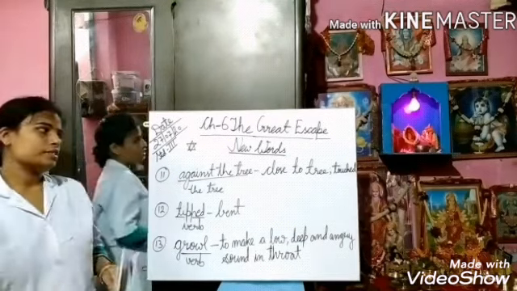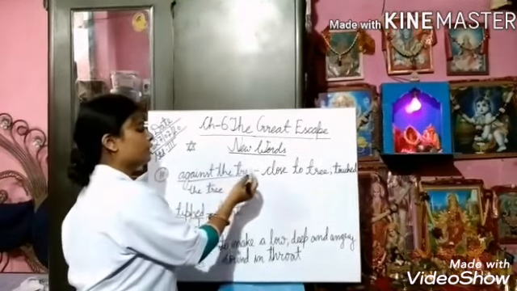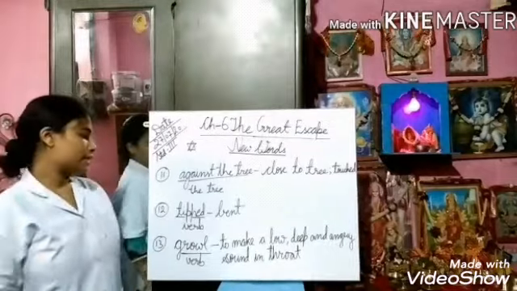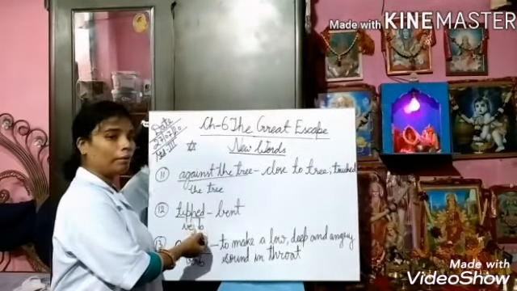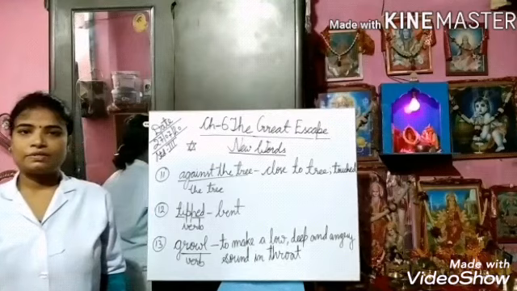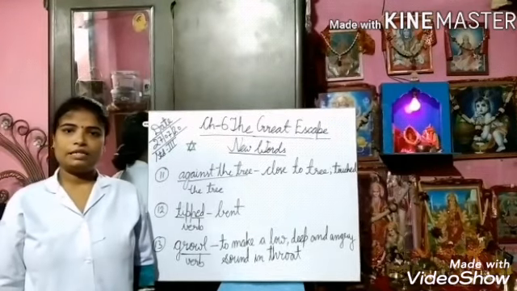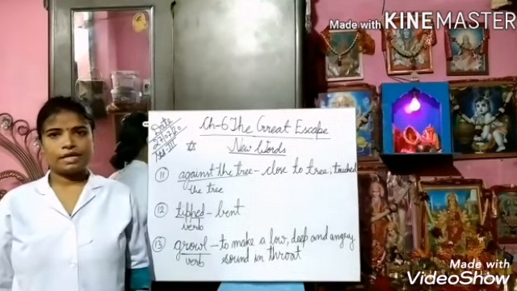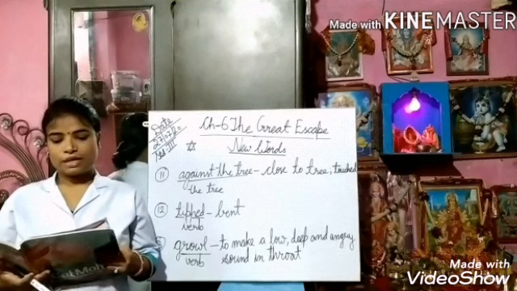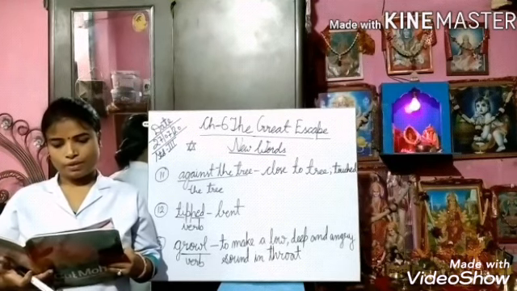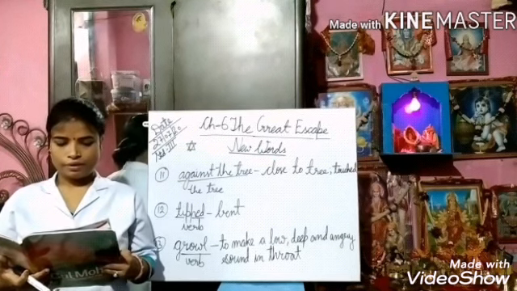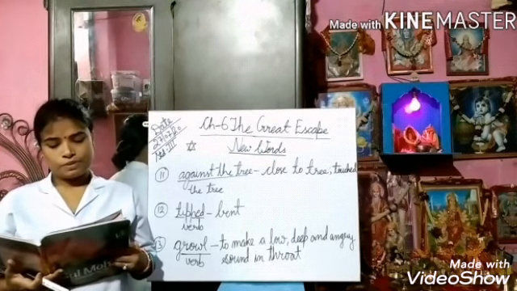What is the meaning of against the tree? It means close to the tree or touched the tree. Next, tipped. It is a verb, which means bent. We can also frame a sentence with this word as: He tipped his head in a silent greeting. The woodman started to chop the tree. Then the lion put his front legs close to the tree and pushed it.